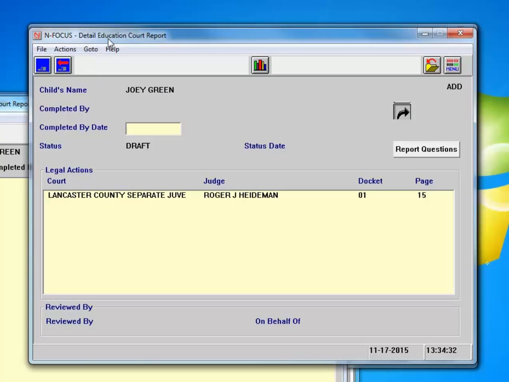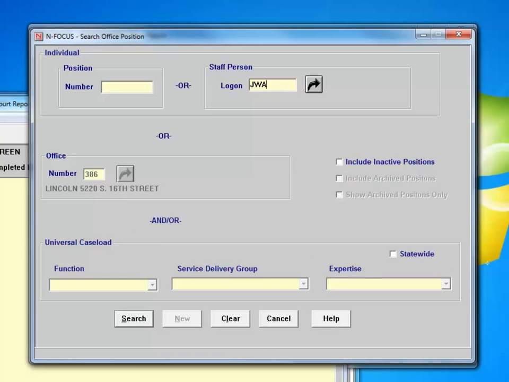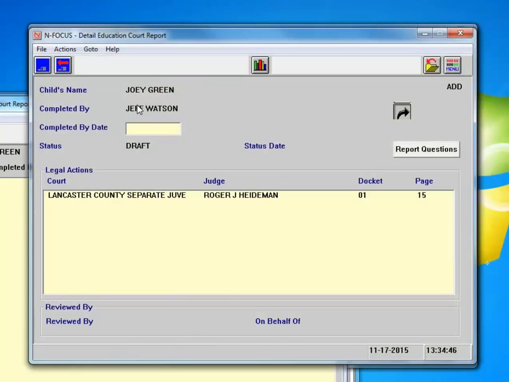This takes you to the Detail Education Core Report window. The first thing you'll have to do is fill out who it's completed by and the completed by date. So the first thing you'll do is black arrow out to enter your logon information, and it'll show it's Jeff Watson who's completing the report. The completed by date will say today, and we'll save it. Once you save it, you have your status date entered. You can see the legal actions here of the court that you're sending the report to, as well as the judge. To get into the report questions, you go ahead and click on the report questions push button, and it'll start the report for you.